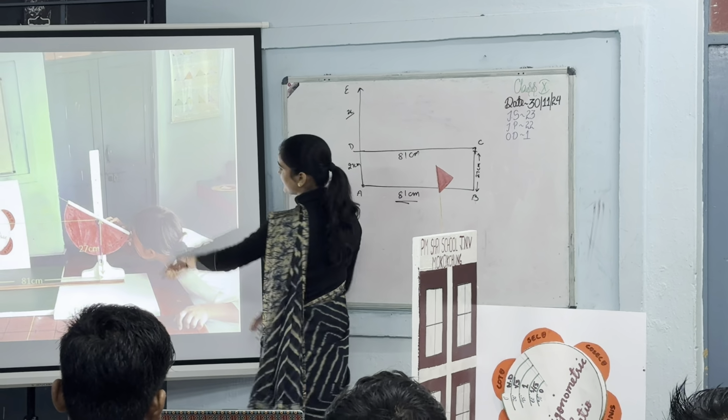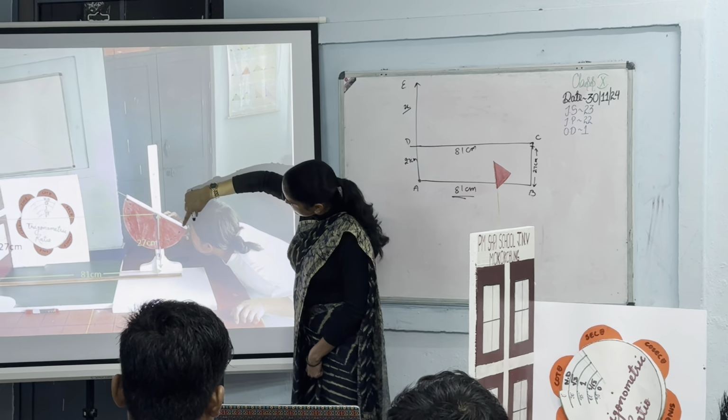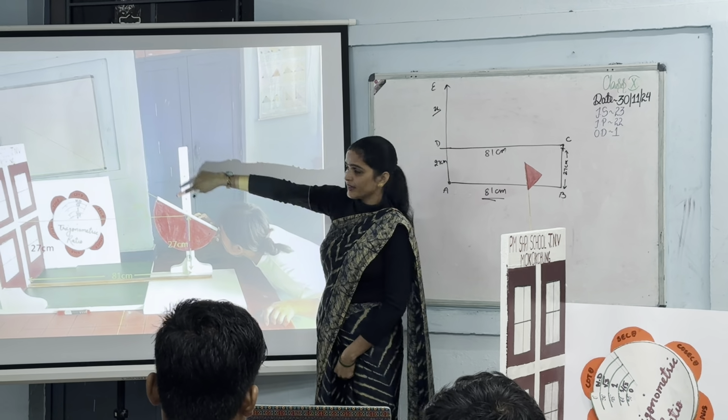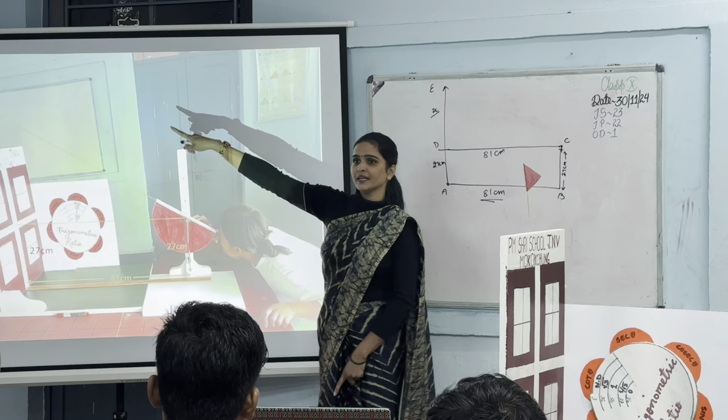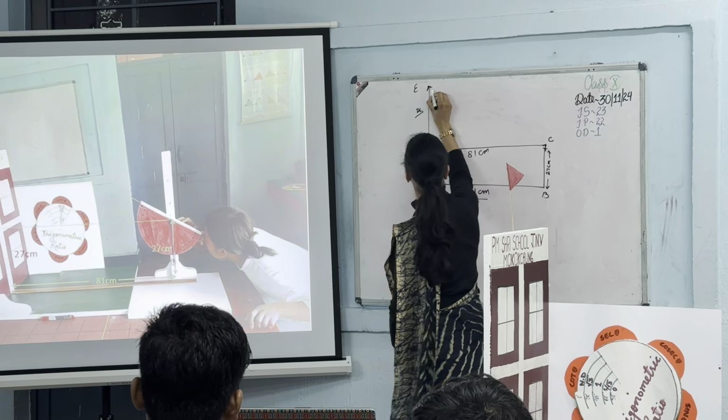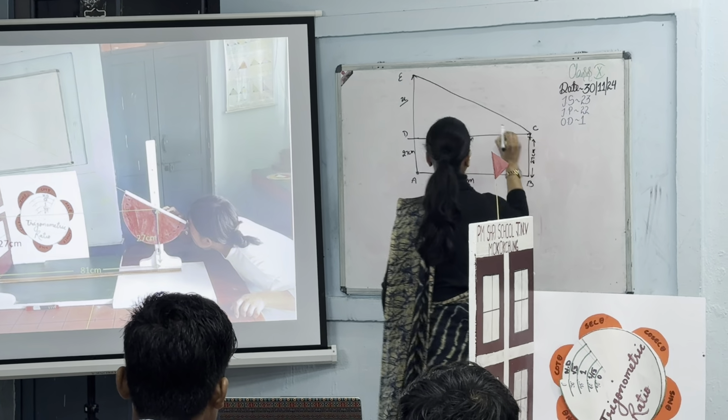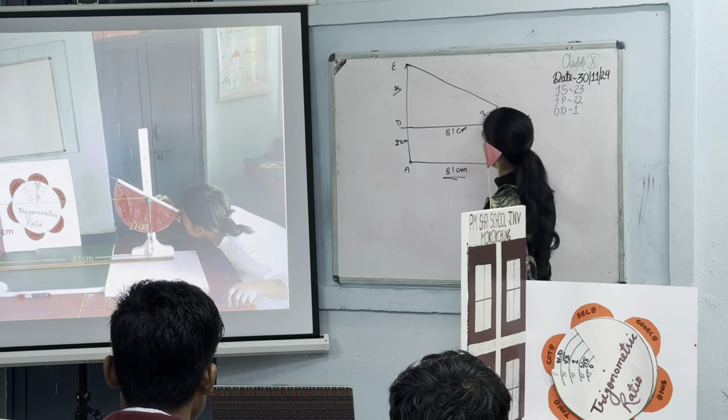And from here we can easily see that it is a straight line which meets at the flag. So here is the flag and it meets at the point S. What is the angle of elevation of this model? Now, how can we use trigonometry to determine what x is here?